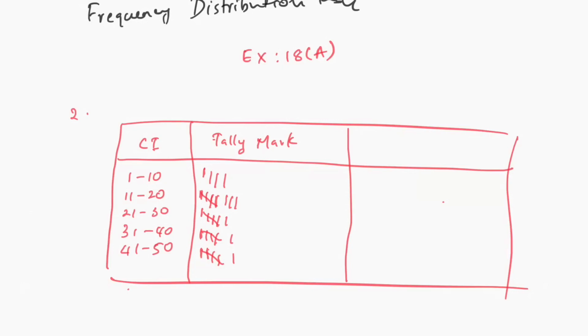1, 2, 3, 4. You can write this as the frequency. If you write the tally marks, it's easy for you to count. So I'll write 4, otherwise you have to sit and count, right? Here it's 5 plus 3 is 8. 5 plus 1 is 6, 6, 6. So this will be the frequency table. This is how we write the frequency distribution table. Hope it's clear to you all.